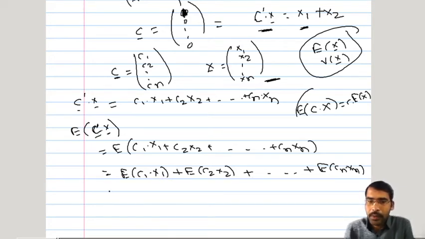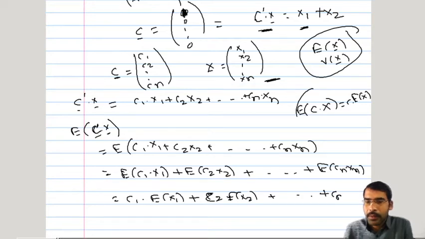For every term we will calculate the expectation and then add them. Now we can use the property where we bring the constant out of the expectation. So c1 is a constant, x1 is a variable, so it reduces to a univariate setup. Since c1 is a constant, it will come out: c1 into the expected value of x1. This will be c2 into the expected value of x2. Then finally it will be cn into the expected value of xn.